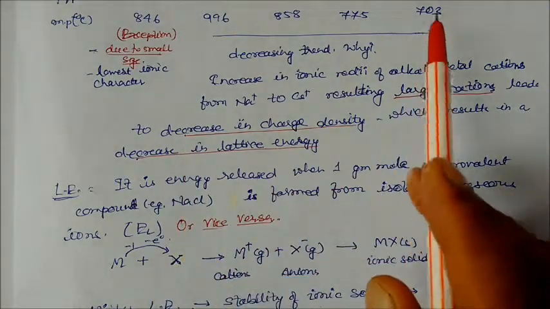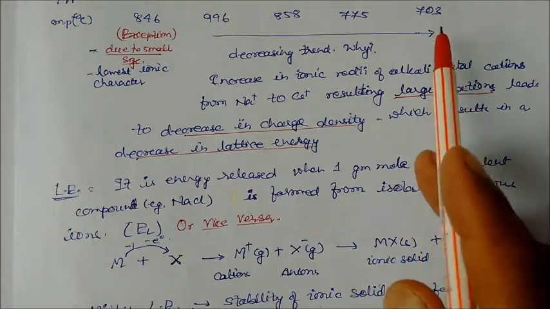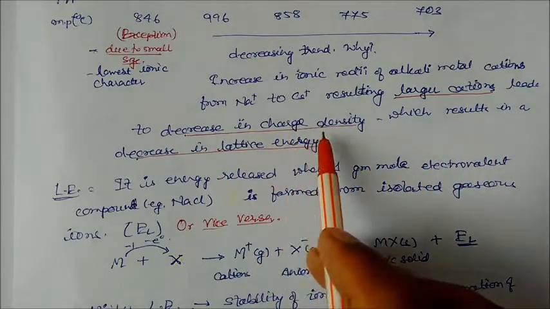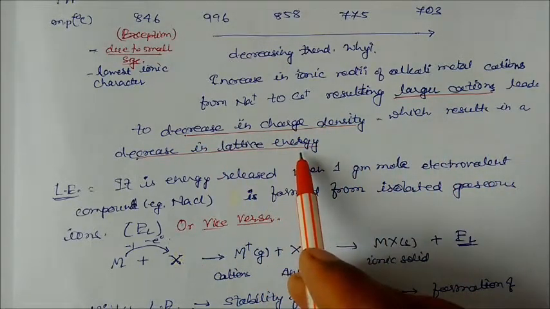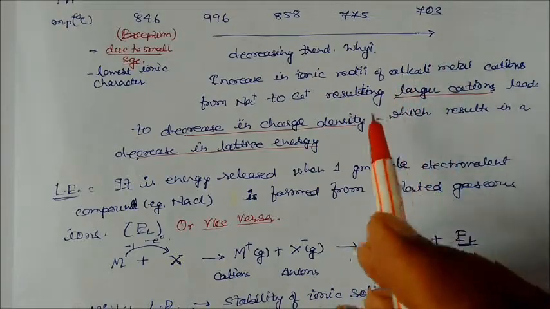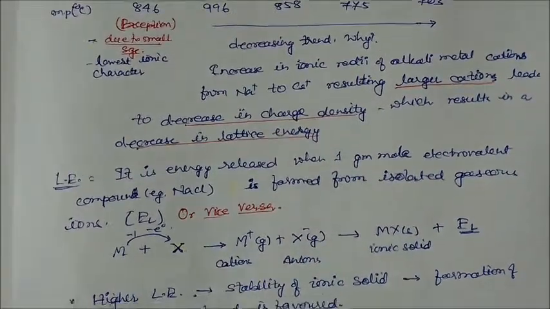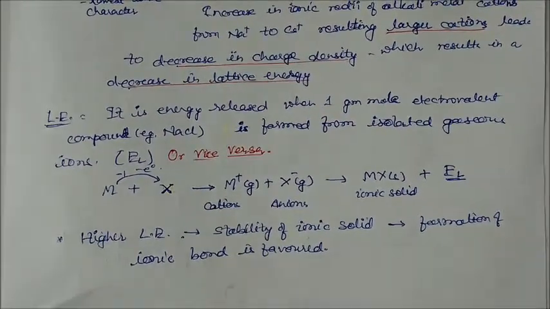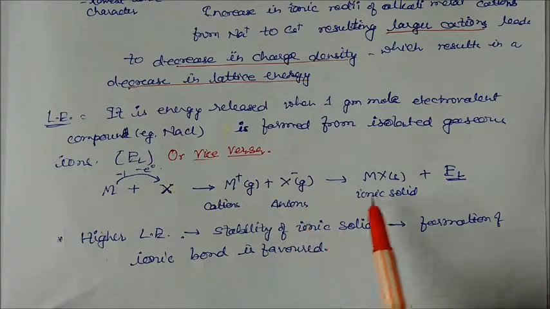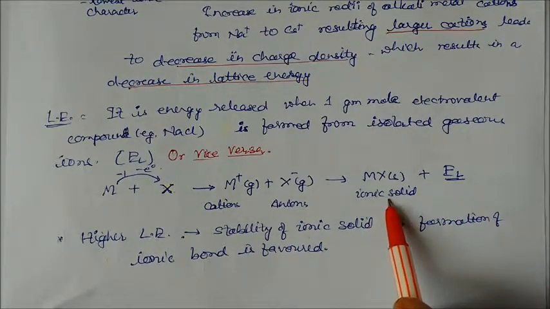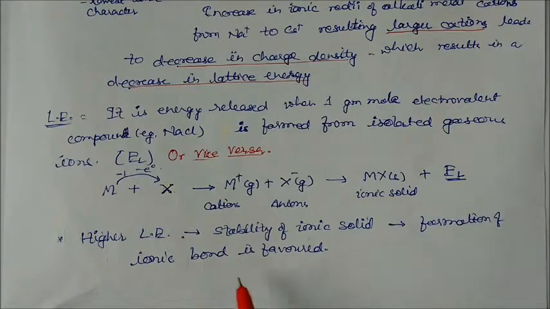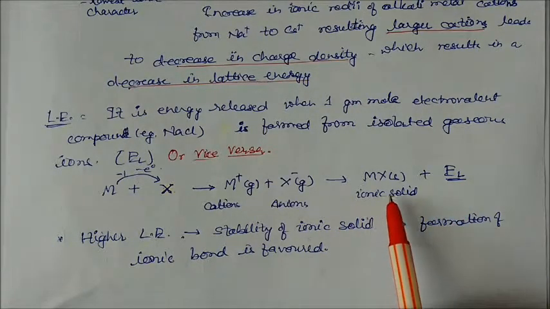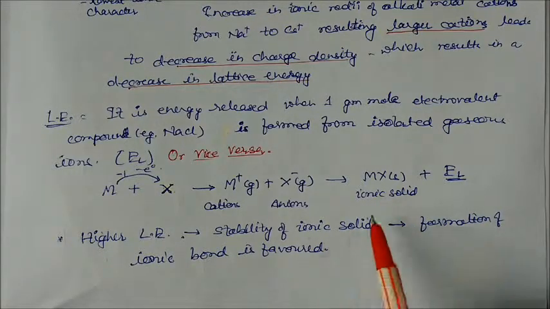So in this case, cesium fluoride has the lowest melting point because its charge density is less, and also its lattice energy is less. Again, if you take higher lattice energy, it means the ions will be more stable. If the lattice energy is highest, the solid will be more stable, and formation of the ionic bond is favored. So this bond will be more and more ionic. This is the basic criterion for the melting point of the alkali metal fluorides.